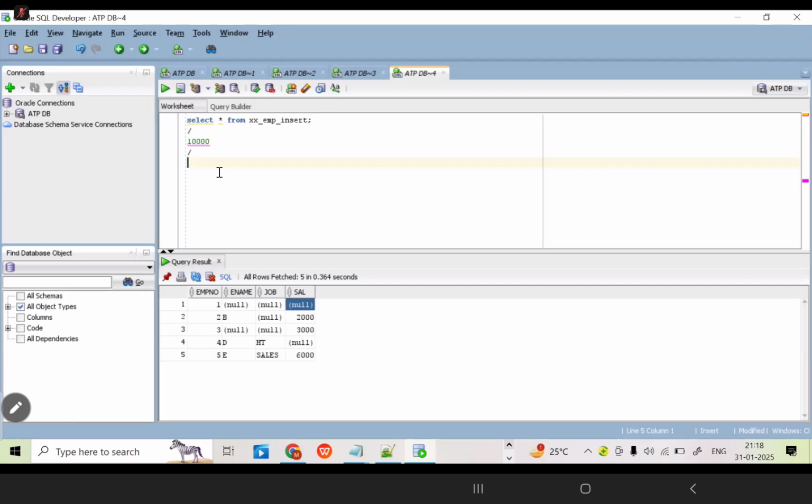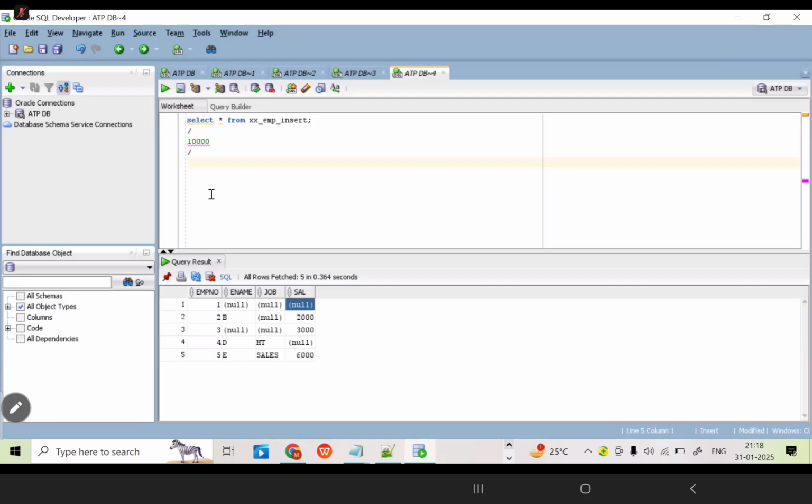What is the use of the update command? To change or modify the data in the existing table. Whatever data you want to change, in a specific column or multiple columns, then we can go for the update command. If you want to change any column's data or multiple columns' data, we'll go for the update command.